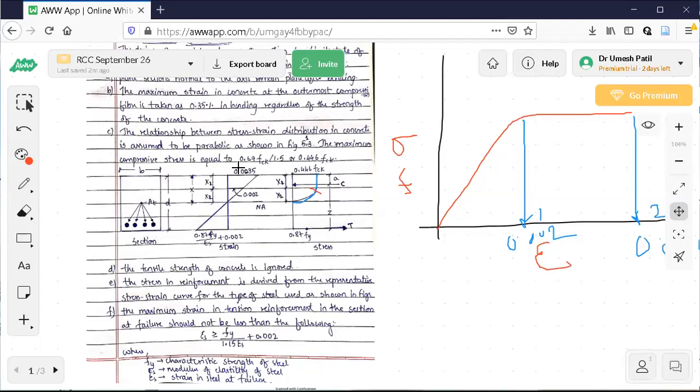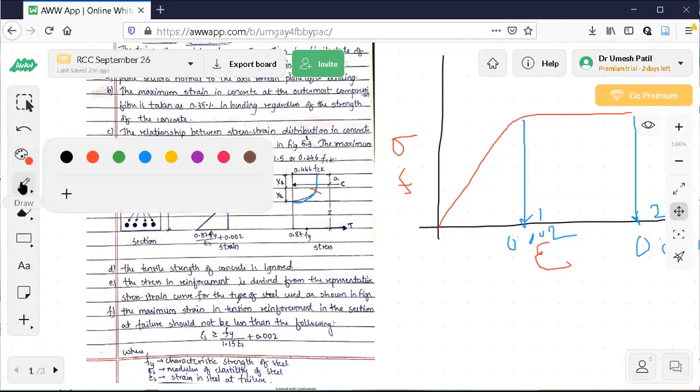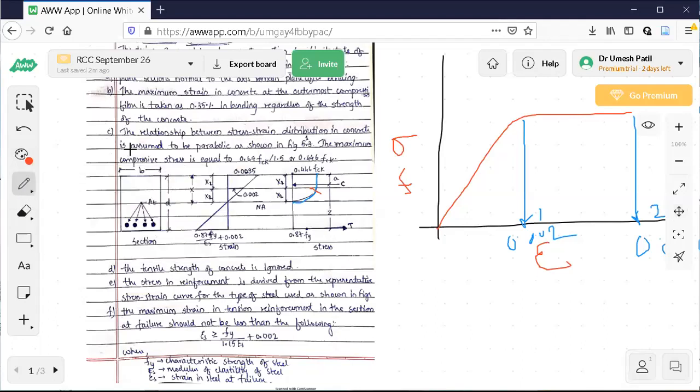The relationship between stress strain distribution in concrete is assumed to be parabolic as shown. When you read this assumption, you should look at this diagram. Assumption number 3 means what? The relationship between stress strain distribution in concrete is assumed to be parabolic as shown. So he is referring to this part of the curve. This is parabolic, then it becomes a straight line. That is different.